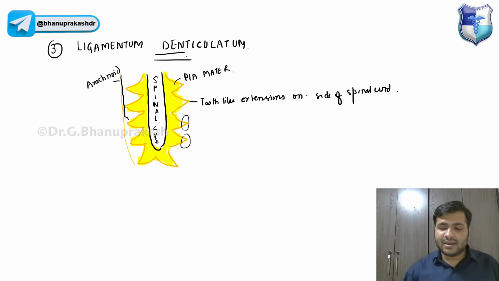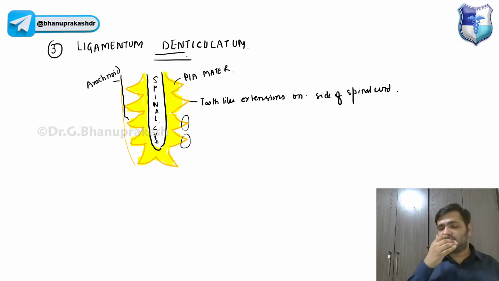What surgeons do is they stop at these tooth-like extensions. The ligamentum denticulatum acts as a neurosurgical landmark for sectioning of the spinal cord, guys. Otherwise it would be gone. So that is something you have to remember, right?